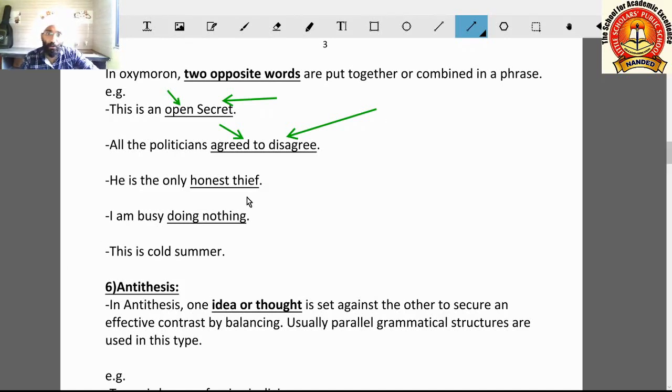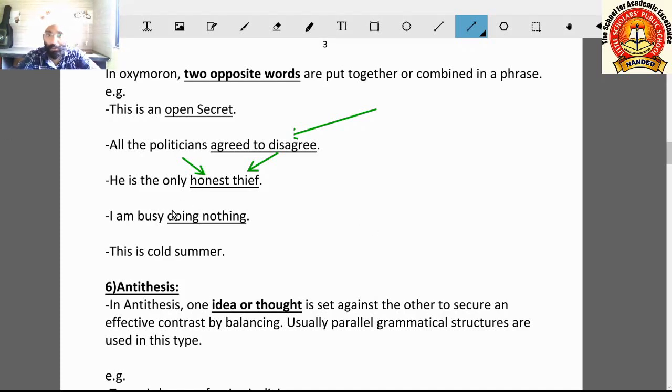He is the only honest thief. Here, honest and thief, these two words are kept together. Meaning is something different. Thieves are not honest, but here in this line we are telling honest thief, only honest thief. So this is the oxymoron effect.